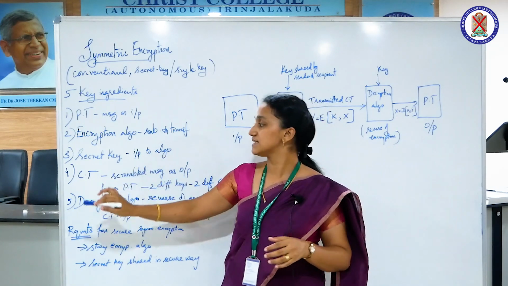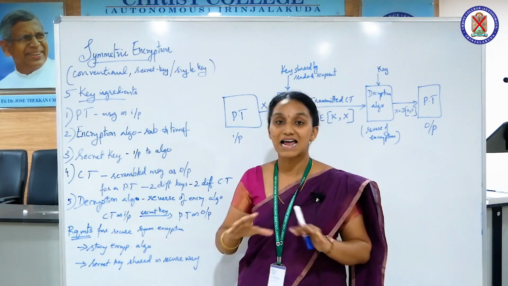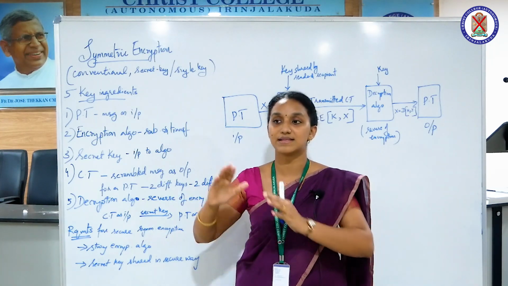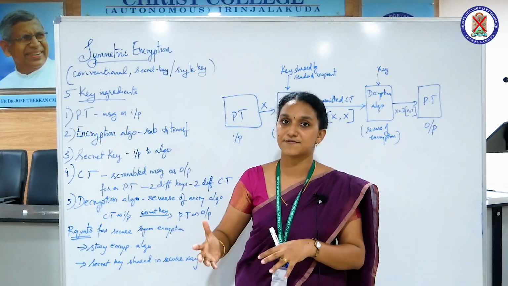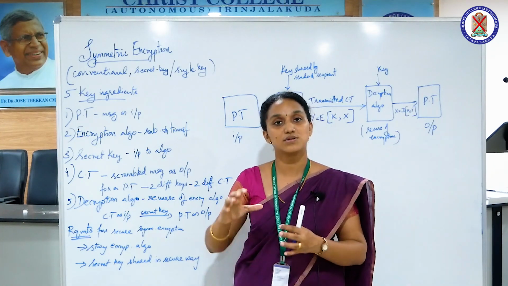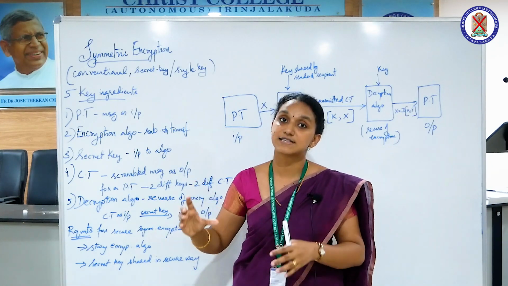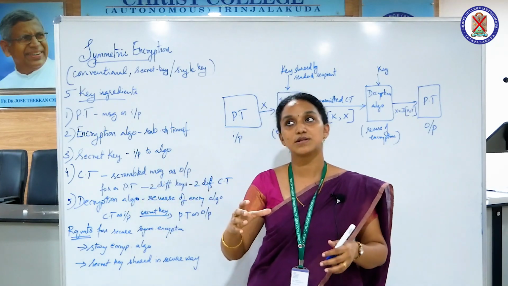The fourth important ingredient is ciphertext. Ciphertext is the scrambled message which we get at the other end. So the message is now in an encrypted form which is not easily read or understood by a human. So that form you call the ciphertext. Okay, now let me say something about the ciphertext.